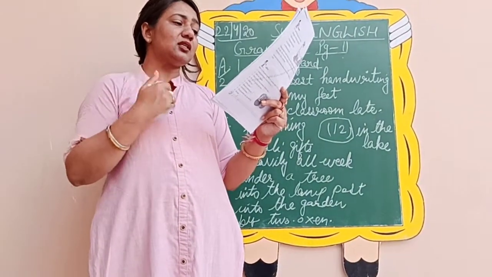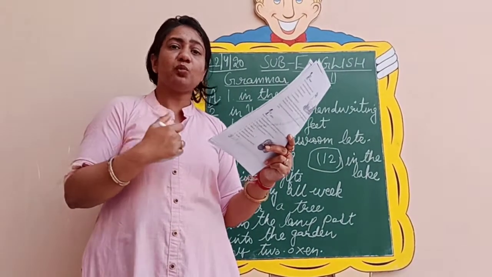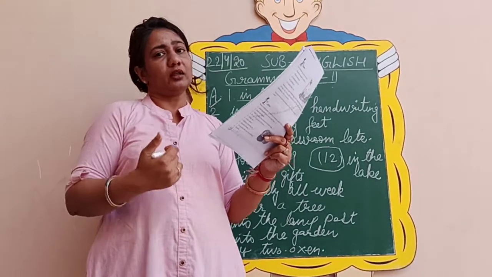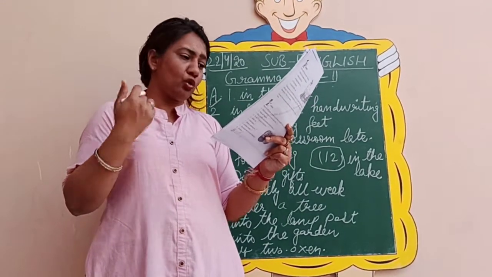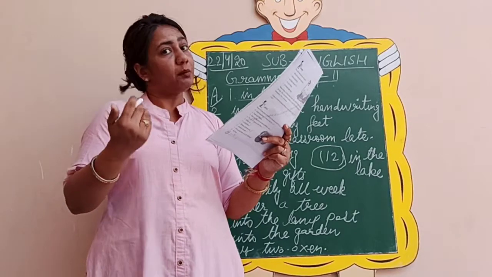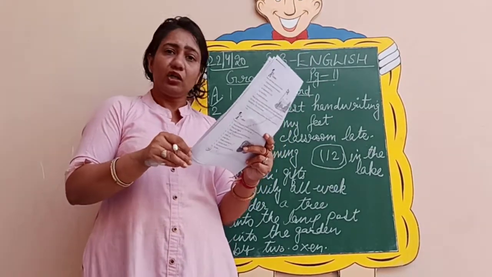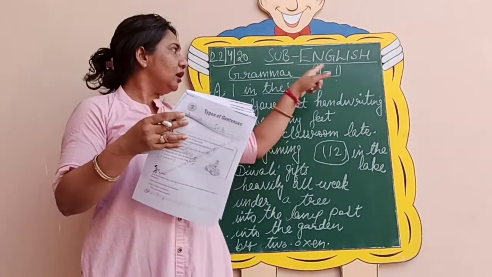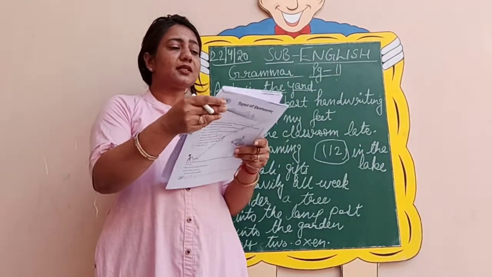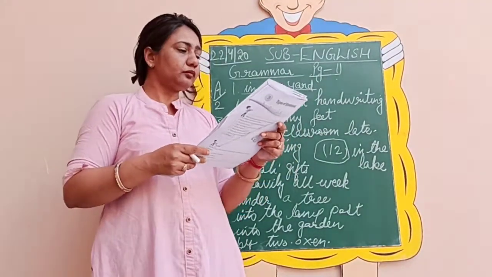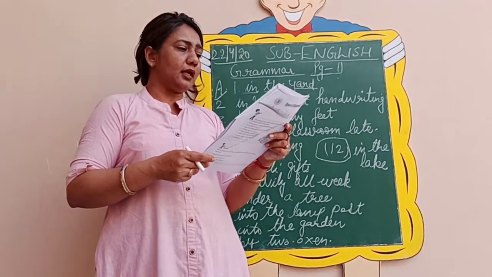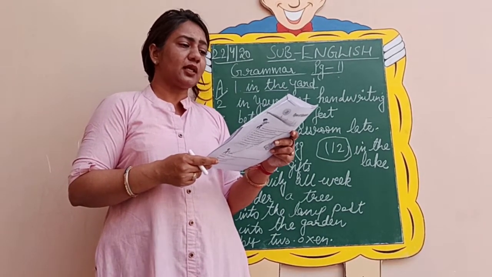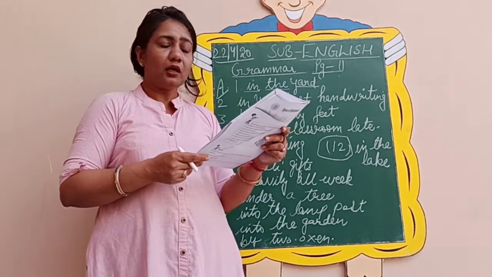So again, this is your homework. It's your wish whether you do it in the book or in the notebook. That is not an issue. You can do it anywhere, but you have to do it yourself as homework. Exercise B on page number 11. Coming to exercise C, let us see what is there. Complete these sentences using the correct phrases from the box.